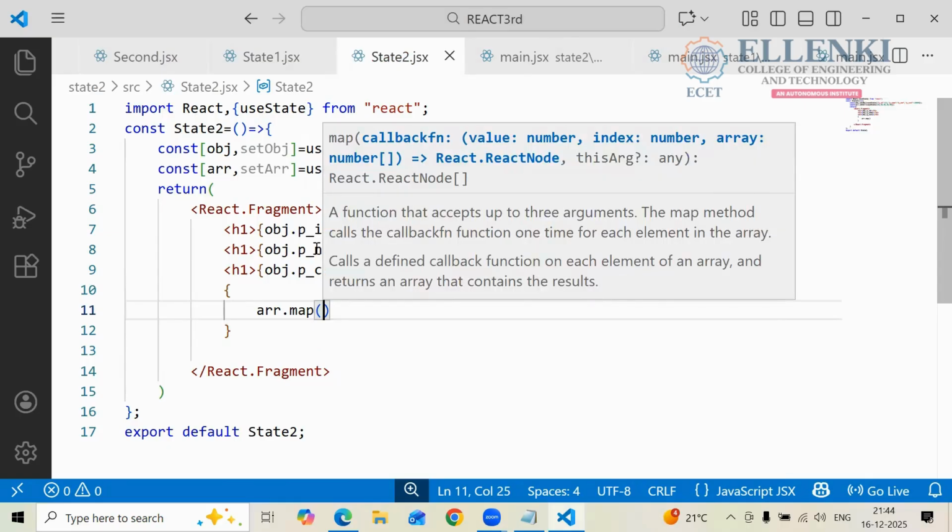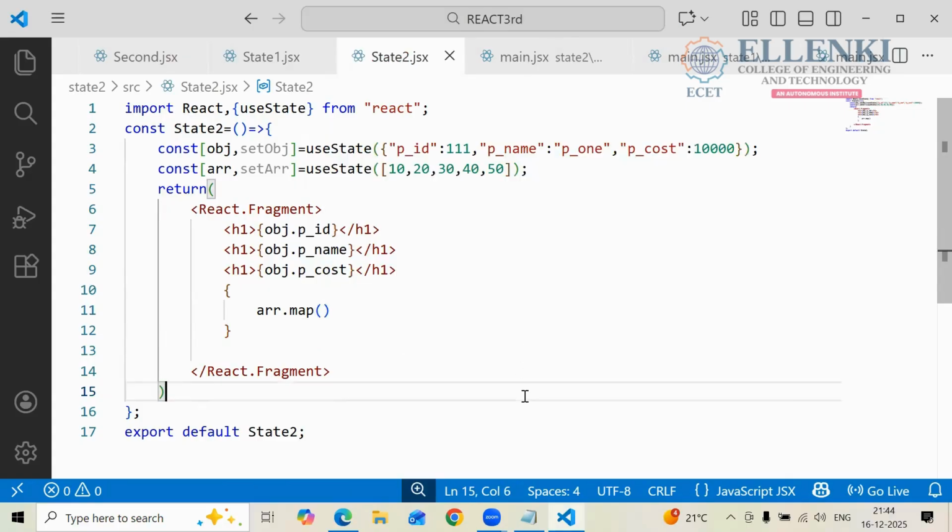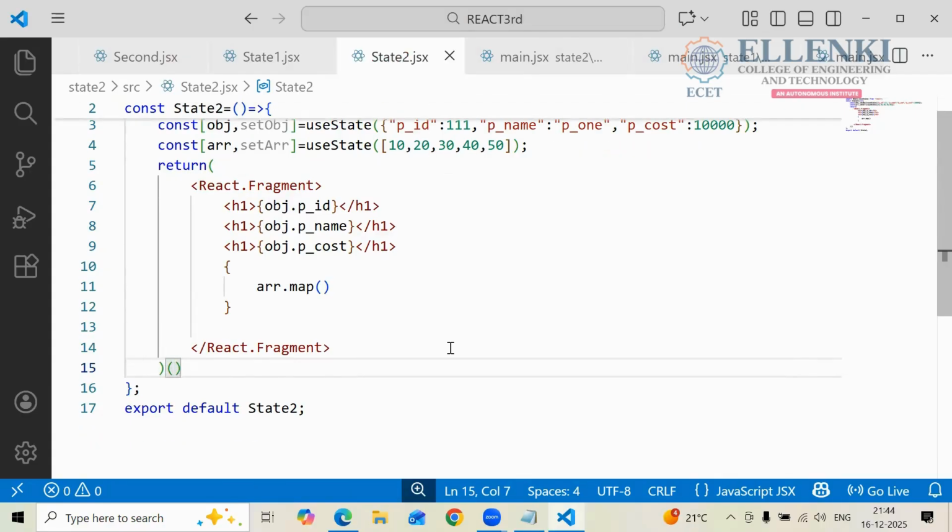Before, string, number, boolean value, object, these all things we took directly. Okay, array dot map. How we are going to do this one? Array dot map also takes arrow function only. This is also a function. If you want to get the output from the array, you have to use the arrow function and map function you are using here. Array dot map of. Curly braces you are using here.